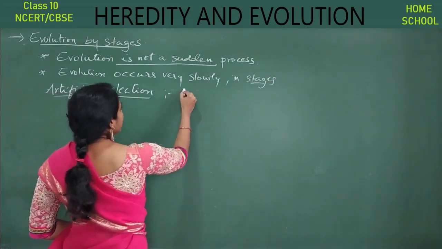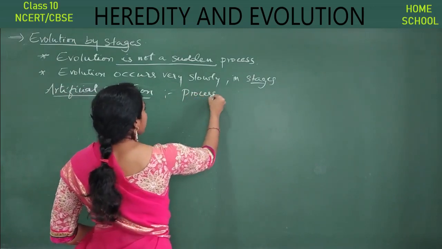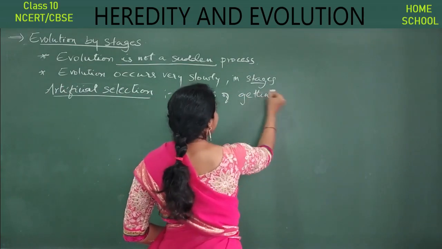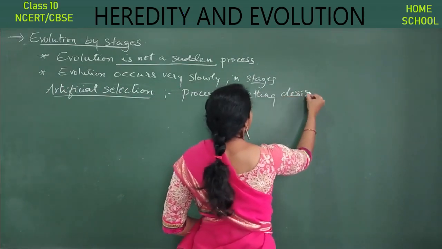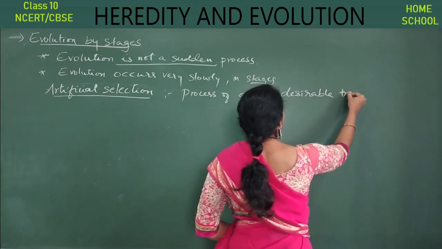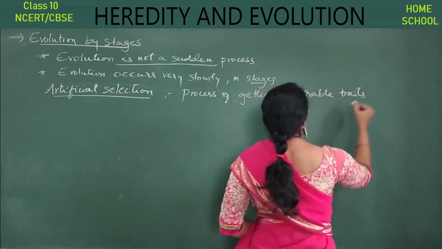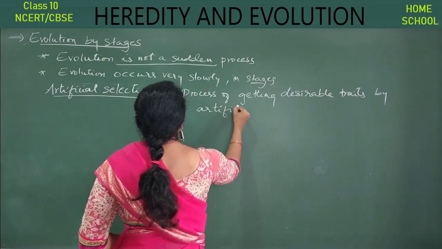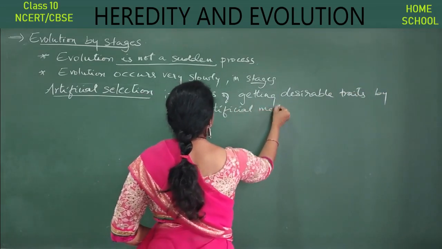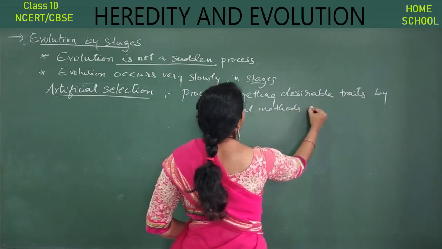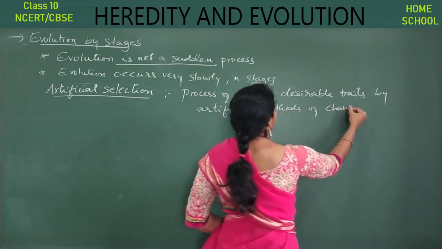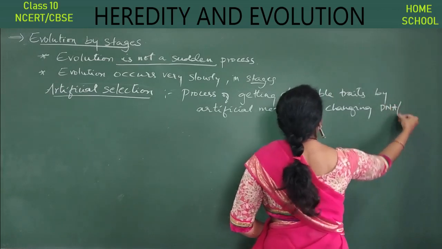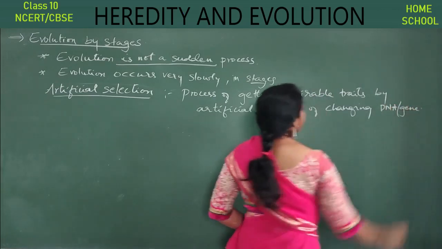So let us try to write the definition of artificial selection first. It is the process of getting desirable traits or characters by artificial methods of changing DNA or genes. Clear?